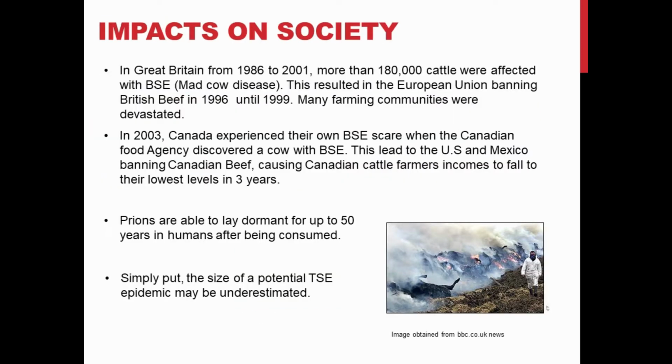So, what are the impacts that prions can have on humans? Well, in the 1990s in Great Britain, there was a BSE epidemic, or a mad cow disease epidemic, that was most likely caused from feeding infected cow brain and spinal tissue to cows. This caused the European Union to ban all British beef exports, which subsequently caused a collapse in the British beef industry. Many farming families were affected.